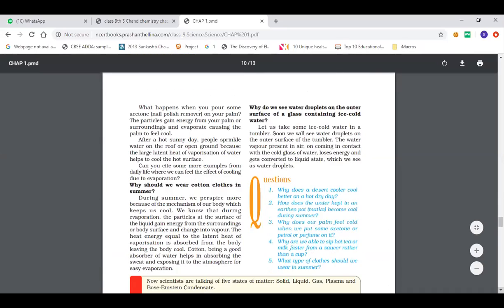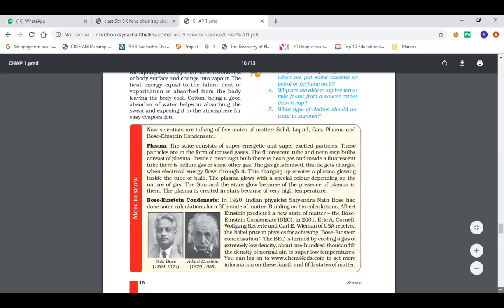Then evaporation. Why does a desert cooler cool better on a hot dry day? That is done. Why does the water kept in an earthen pot become cool during summer? That is also done. Why does our palm feel cold when we put some acetone, petrol or perfume on it? Explained. Why are we able to sip hot tea or milk faster from a saucer rather than a cup? Last class, you already wrote all these answers. What type of clothes should we wear in summer? Cotton, that answer I have given you.